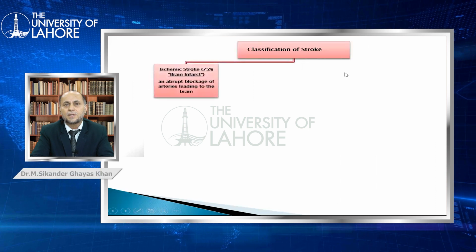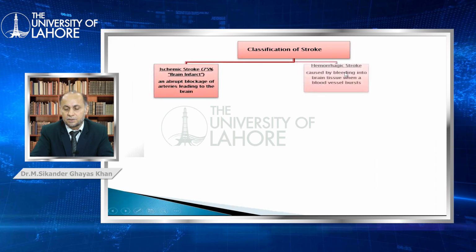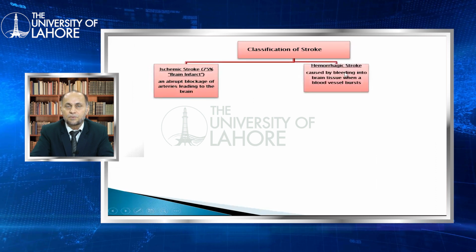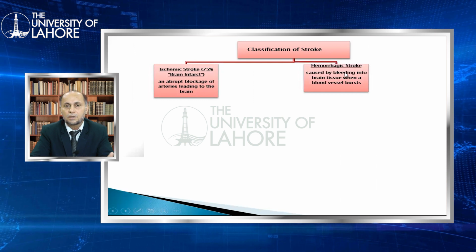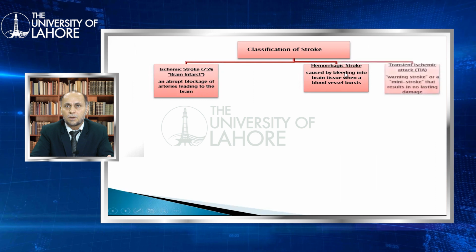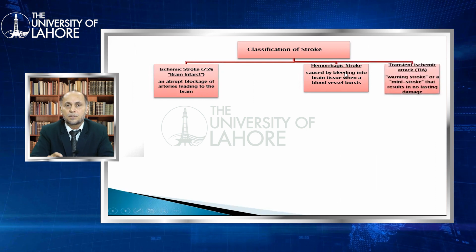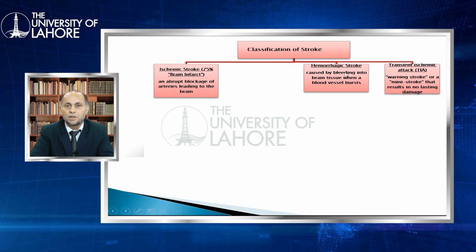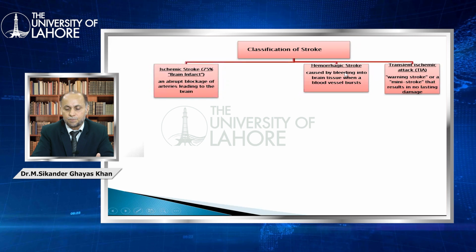The causes of the aphasia are divided into multiple factors. The first one is the hemorrhagic stroke, the second one is the ischemic stroke. Another type of stroke is the transient ischemic attack, which will regain its blood supply after some time.